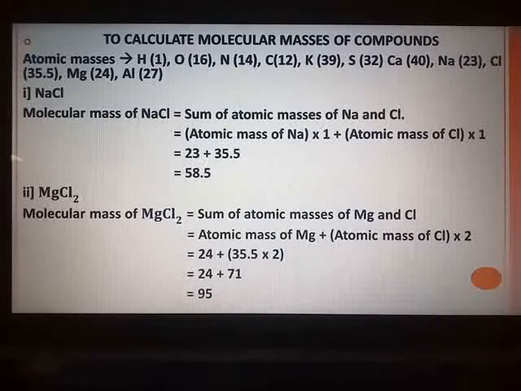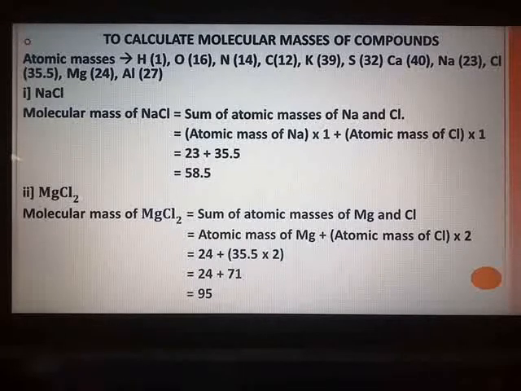No need of writing it when you are calculating the sums. I hope you have followed. Very simple. Your only eye should be on how many atoms are present. You have to multiply by that particular number and by the atomic mass which is given. If both are correct, then your answer will surely be correct.